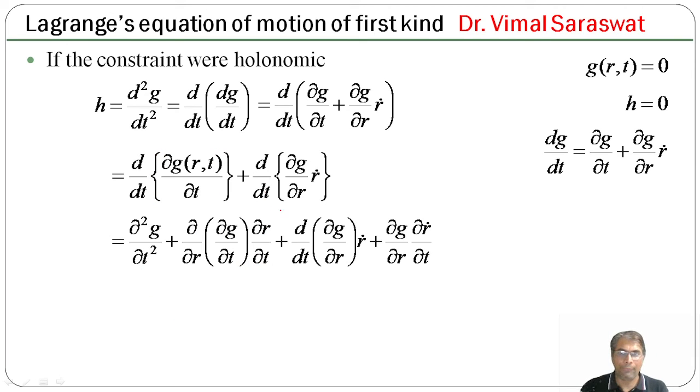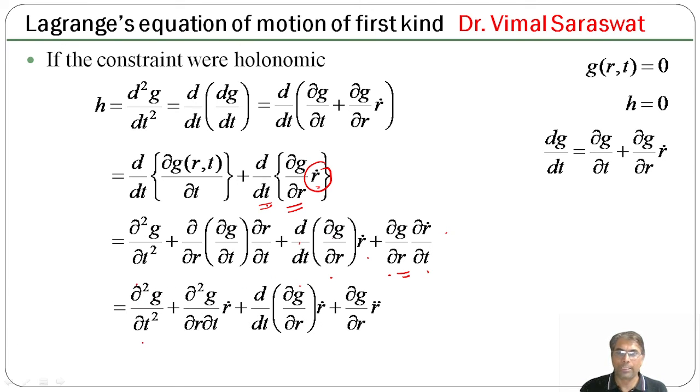Now if we differentiate del g by del r dot with respect to time, then this will be d by dt of del g by del r into r dot plus del g by del r is constant, and we differentiate r dot with respect to time, so del r dot by del t.